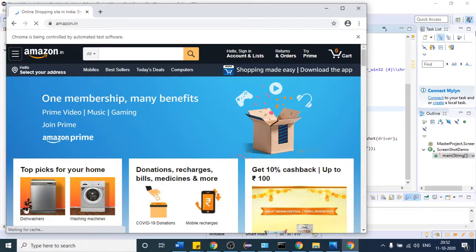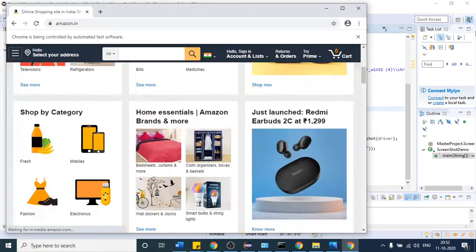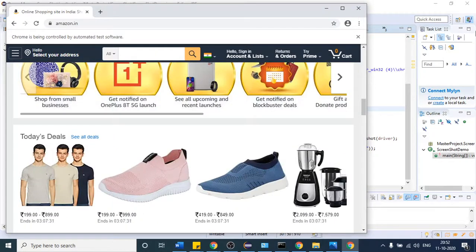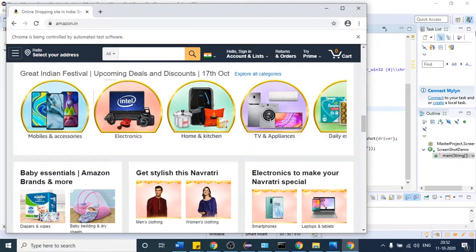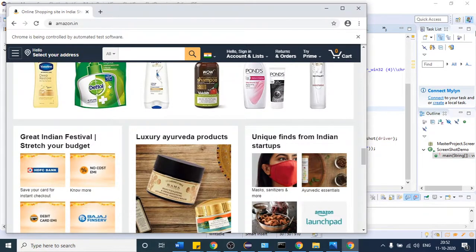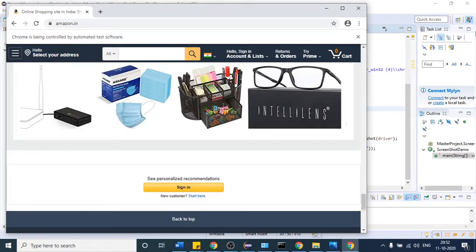It is still loading, as you can see on the top left. After the website loads, it will try to scroll down. You can see within a gap of 1 second it is trying to come down. And when it reaches the end of the website, it will automatically stop.